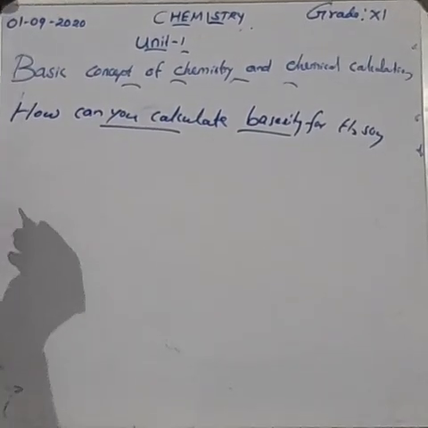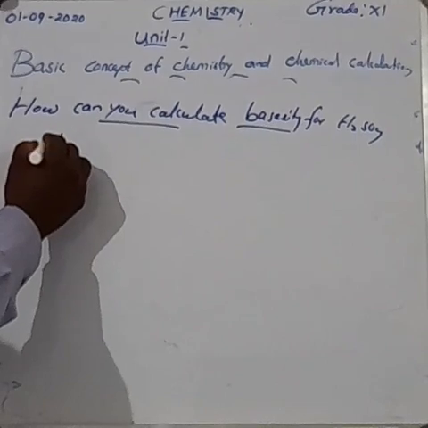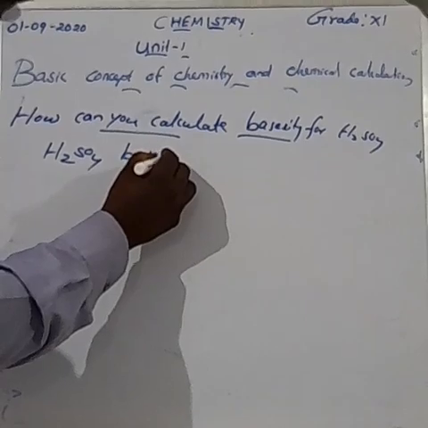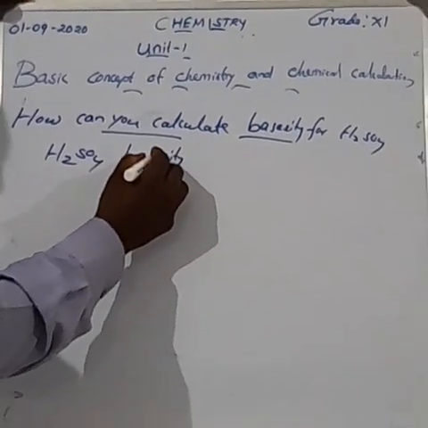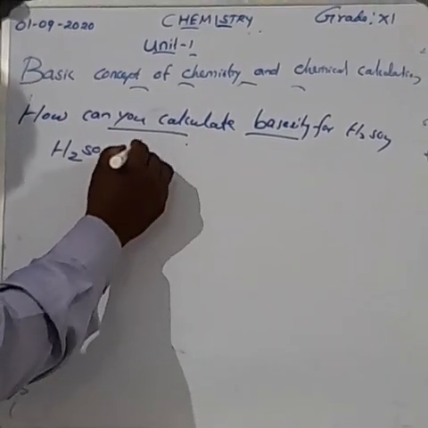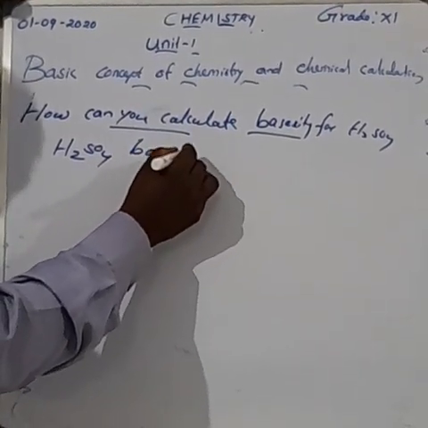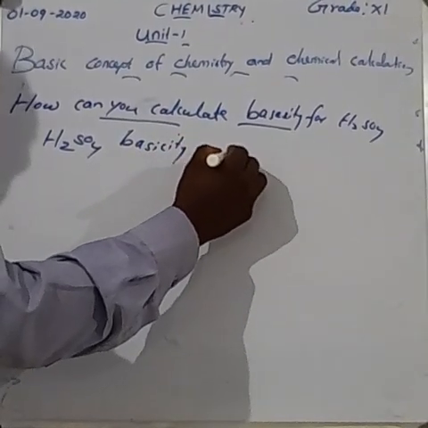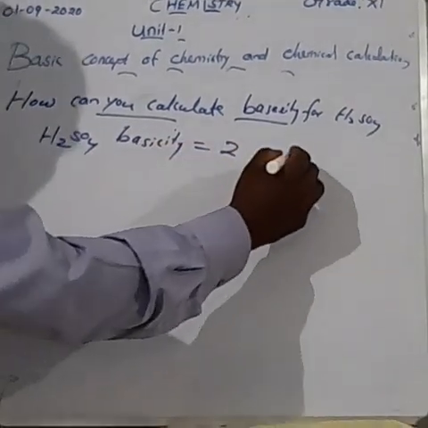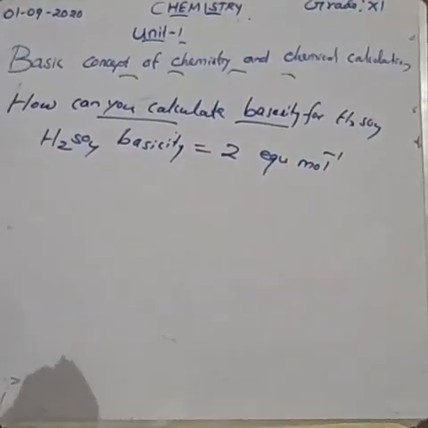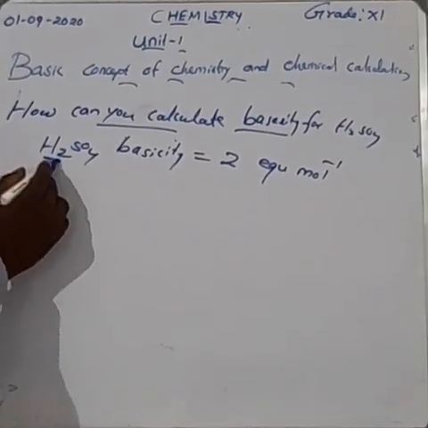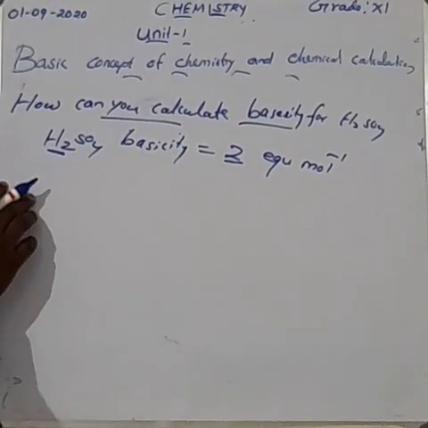First you write sulfuric acid basicity is equal to 2 equivalent mole inverse, because here the number of replaceable hydrogen ions is 2, so basicity is equal to 2.